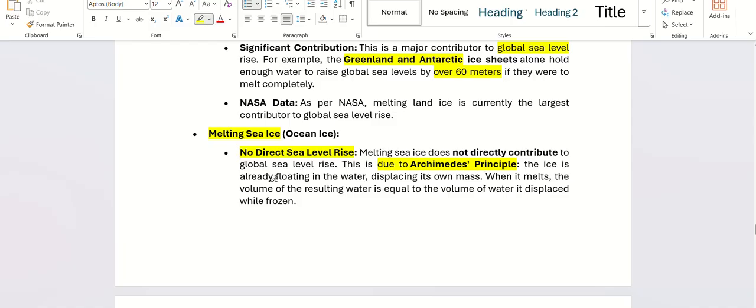The ice is already floating in the water, meaning it is formed from the water itself. Sea ice happens because of temperature drop, right? So when it melts, the volume is equal to how much volume it has been frozen. That is why we don't see direct sea level rise.